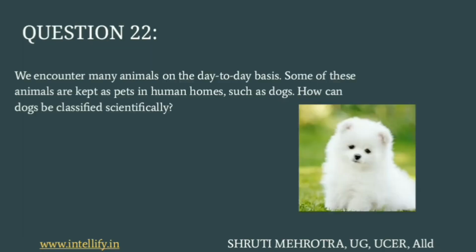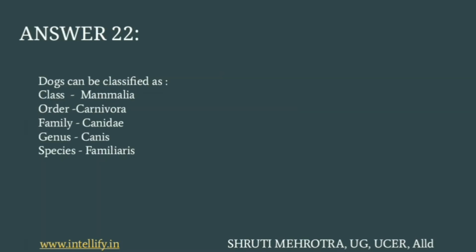Next question is, we encounter many animals on a day-to-day basis. Some of these animals are kept as pets in human homes, such as dogs. How can dogs be classified scientifically? If you are talking about their class, it is Mammalia. In order, they are Carnivora. In family, they are Canidae. In genus, they are Canis, and in species, they are Familiaris, right?